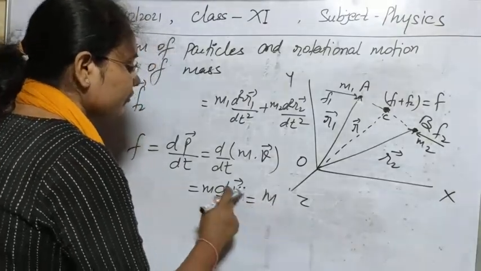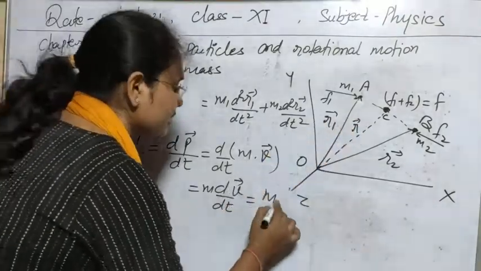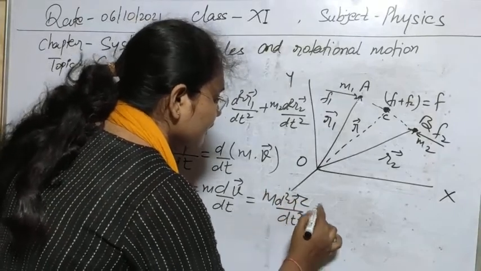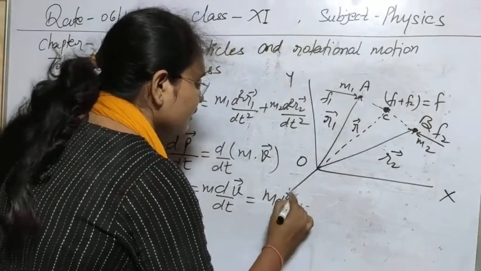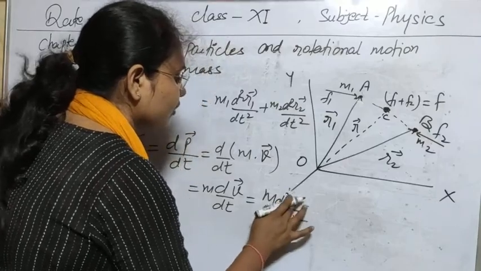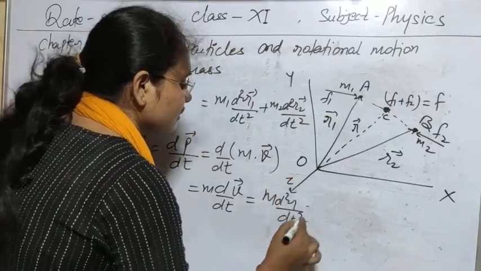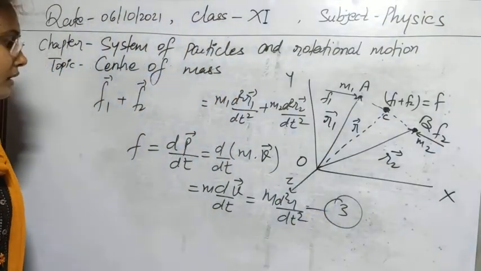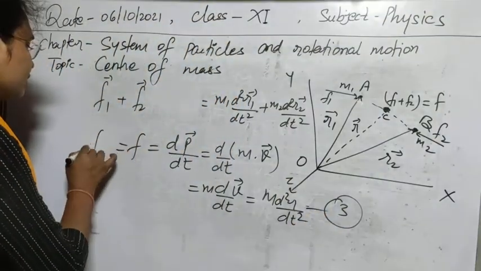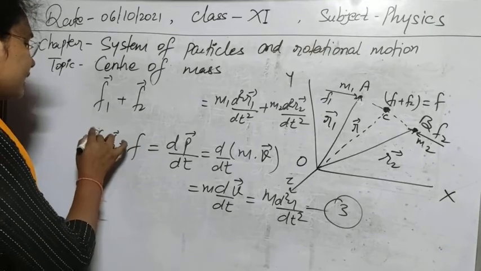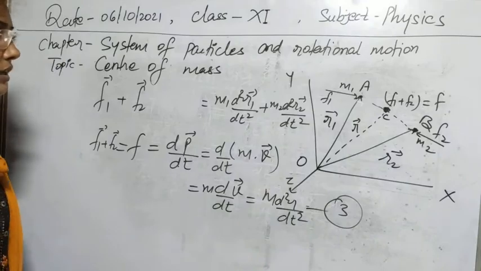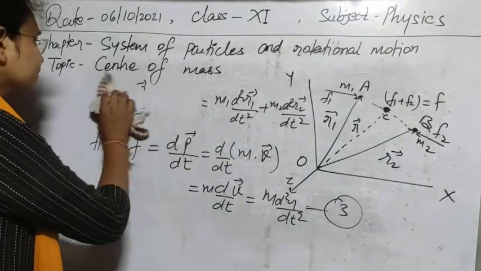Also v can be written as the rate of change of displacement. If you solve, it is obtained as m d2r by dt2. Sorry students, for this one. So this is our equation number 3 now. Now F is equal to F1 plus F2, so this line should equate to this one. Let's equate that now.